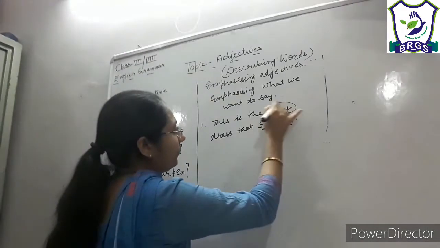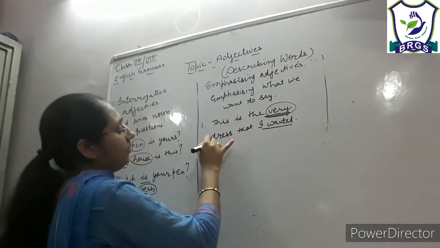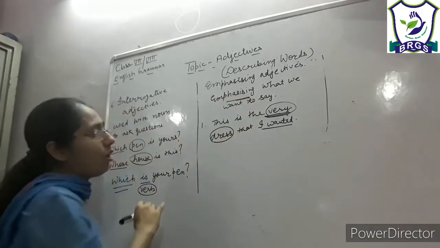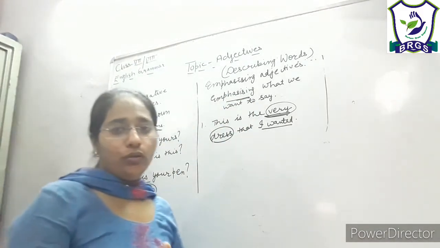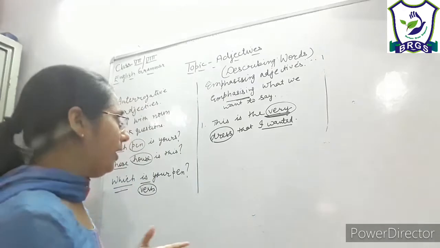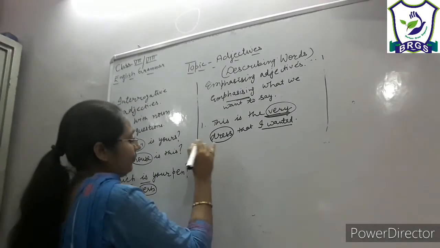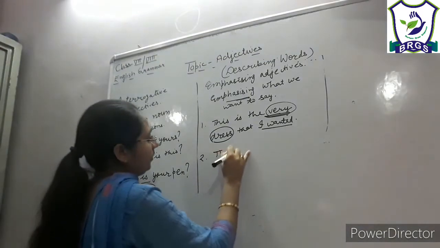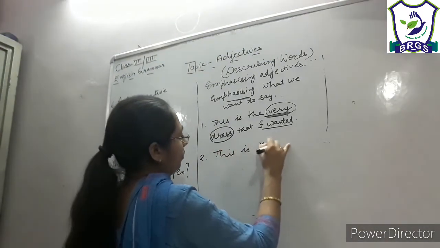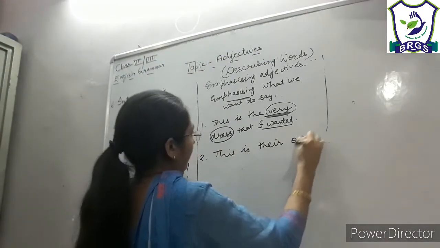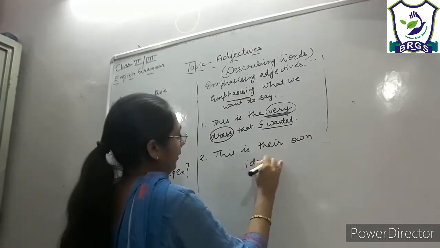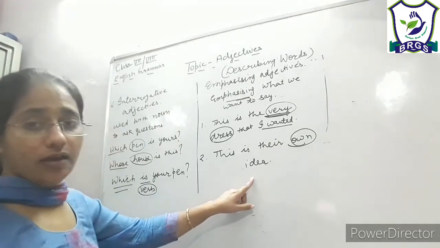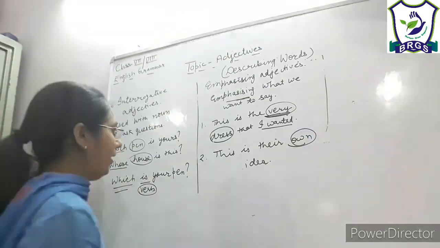So here the word very is qualifying the dress by emphasizing the noun that we want to stress on, right? And second example, this is their own idea, right? So here own is emphasizing that the idea is their own, right?